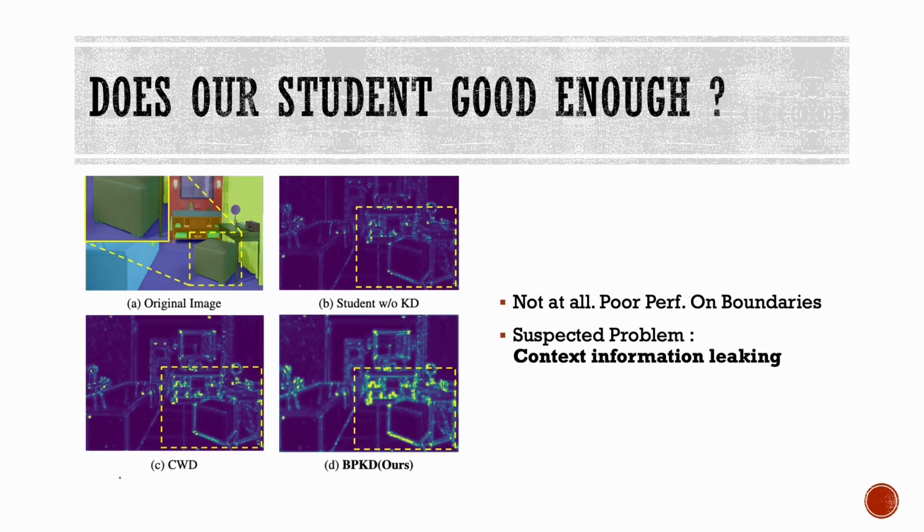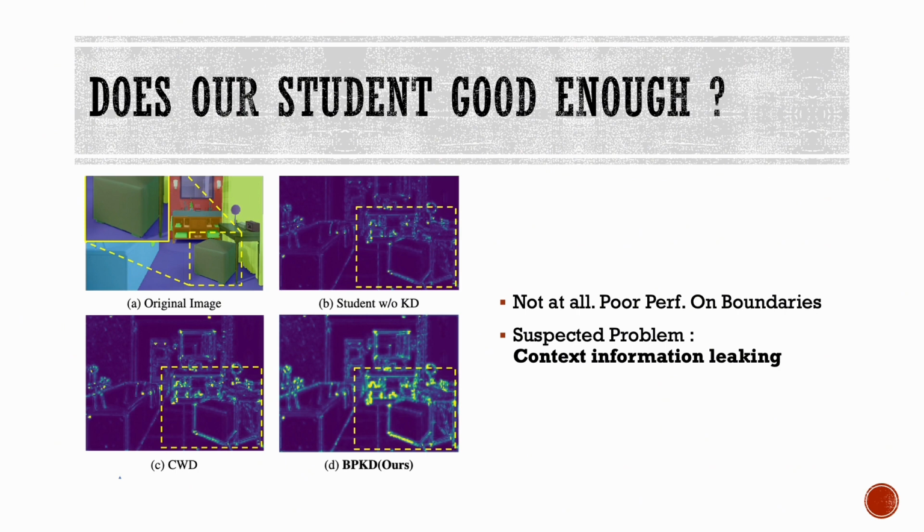Our presentation begins by posing a fundamental question. Despite the plethora of methods in knowledge distillation that have significantly improved the performance of student models, can we consider these student models to be sufficiently competent? We contend that the answer is negative. Our analysis reveals that even the most robust knowledge distillation techniques fail to adequately enhance the student model's performance, particularly in accurately predicting edge regions. This deficiency is clearly depicted in section B of the figure provided.